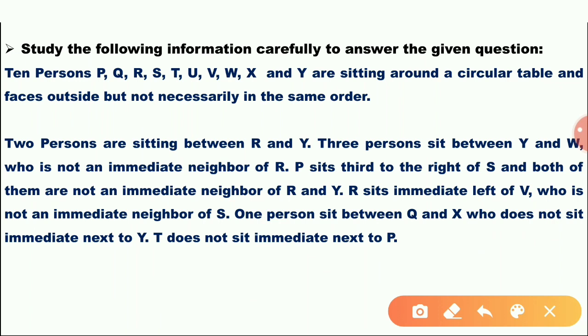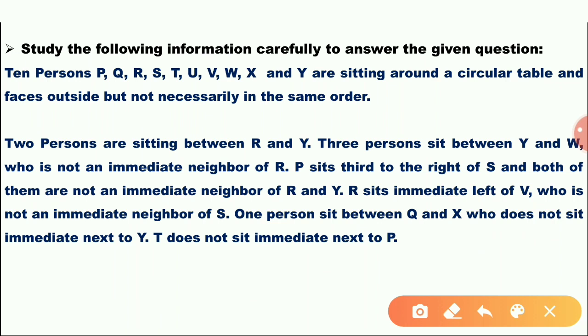10 persons are sitting around a circular table and face outside, but not necessarily in the same order. That means outside is given, facing not inside. Two persons are sitting between R and Y. Three persons sitting between Y and W. Who is not an immediate neighbor of R?